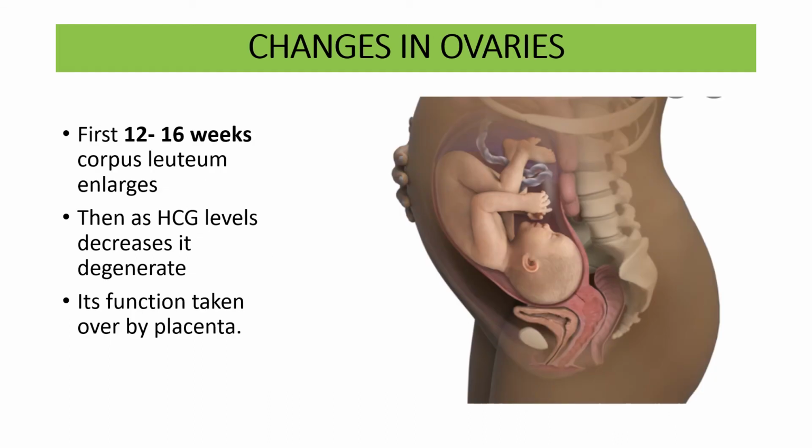Changes in the ovaries. In the first 12 to 16 weeks there is corpus luteum formation. The ovary enlarges and there is a cystic change in the ovary, and this corpus luteum is responsible for the secretion of progesterone in the first 2 to 3 months. After 12 weeks, the function of the ovary is taken up by the placenta.